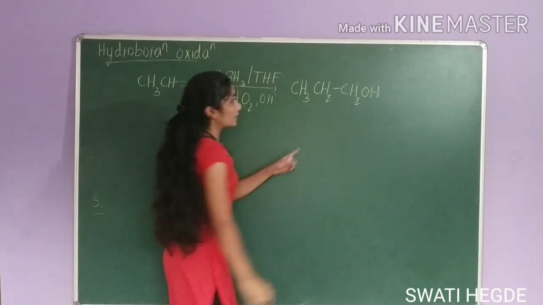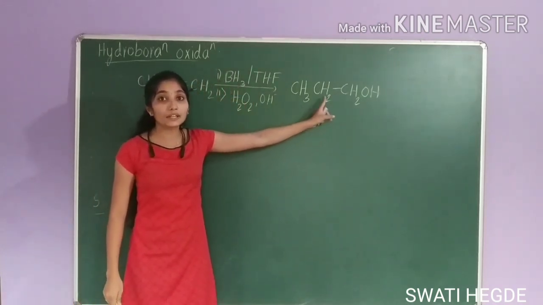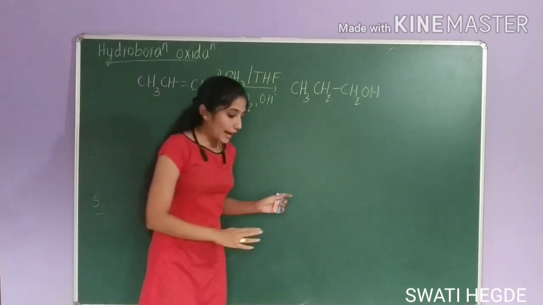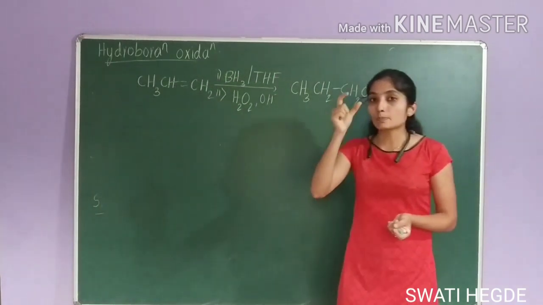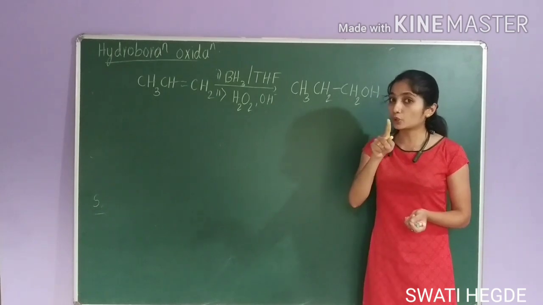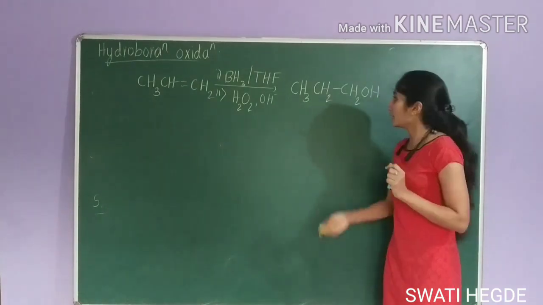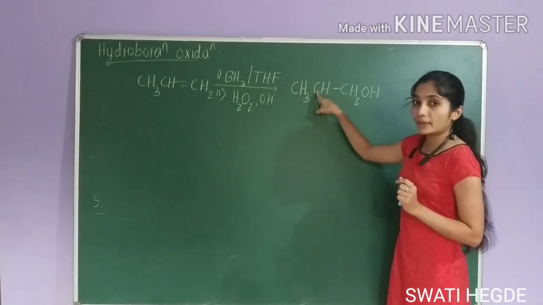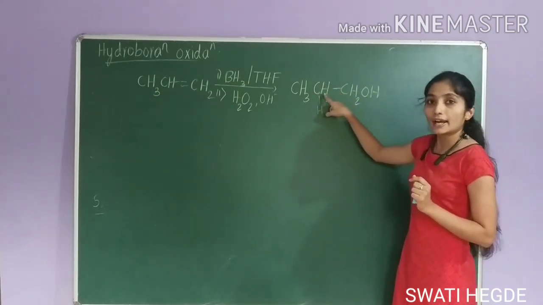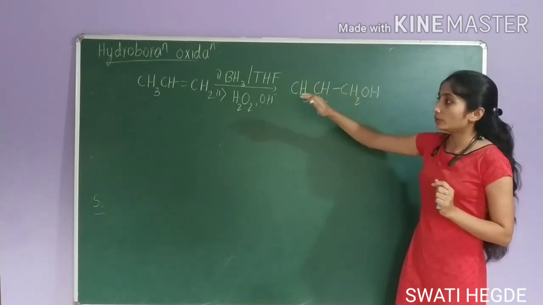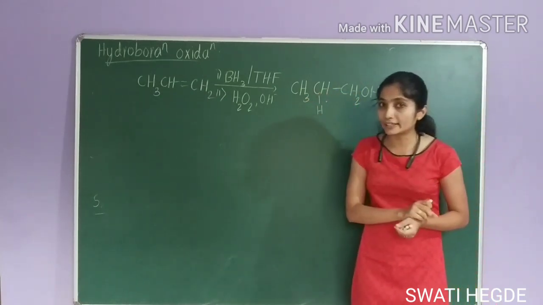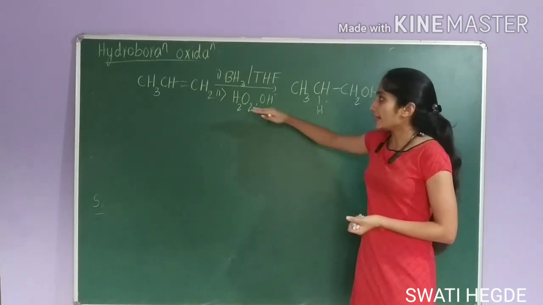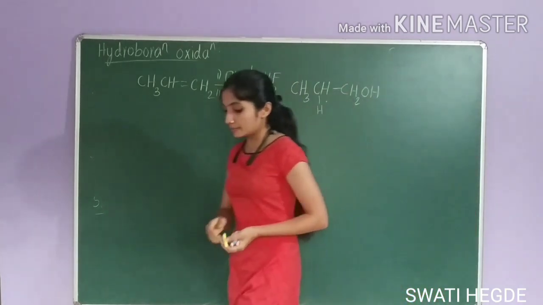CH2OH. This looks like addition of water to alkene according to anti-Markovnikov's rule. What does anti-Markovnikov's rule say? It says the positive part of the reagent will attack carbon containing less number of hydrogen. Here also we have attached hydrogen to carbon which is having less number of hydrogen atom, right? So this looks like addition of water to alkene according to anti-Markovnikov's rule. Okay, let us study the mechanism of this.